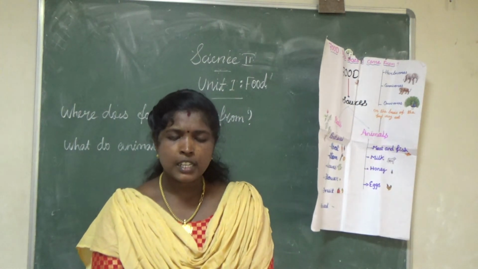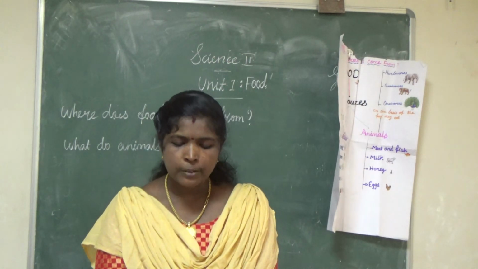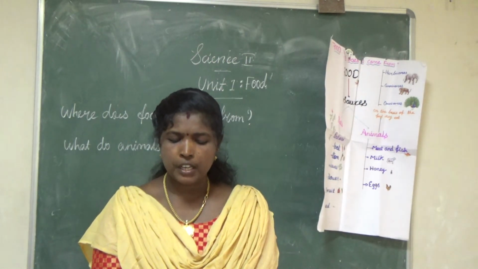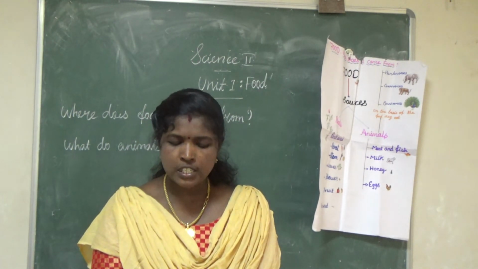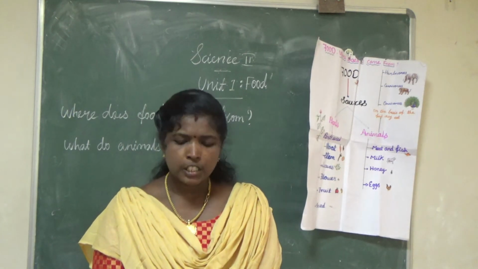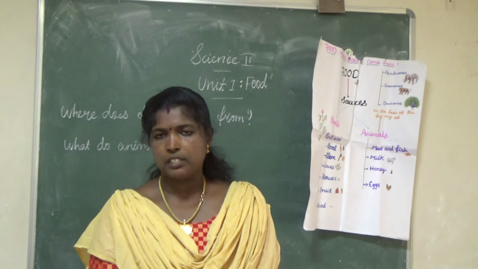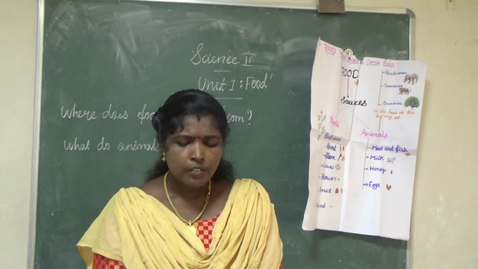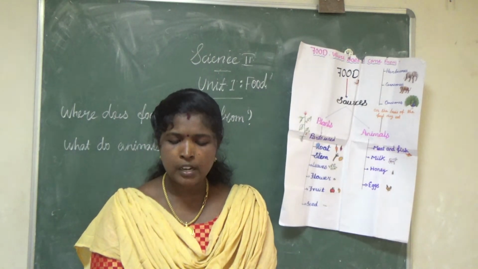The seed of these plants are used as a spice. Wheat, cumin, maize, chickpea. Which one? Cumin is used as a spice. Yes. You know wheat is a cereal. Maize is a cereal. Chickpea is a pulse.